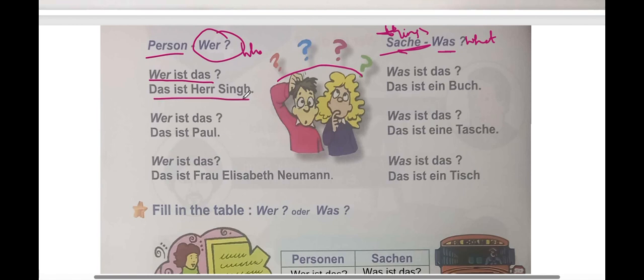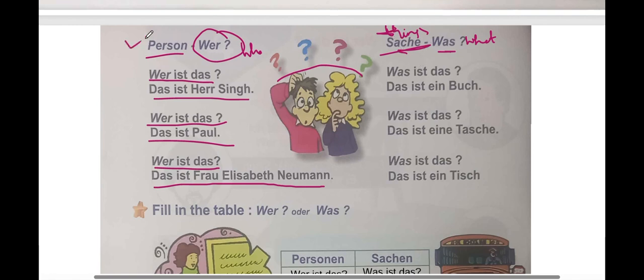Das ist Herr Singh. Herr is Mr. Wer ist das? Das ist Paul. Who is that? That is Paul. Wer ist das? Das ist Frau Elizabeth Newman. Basically, that is Miss Elizabeth Newman. Who is that? That is Miss Elizabeth Newman. Okay, next we have Sachen.